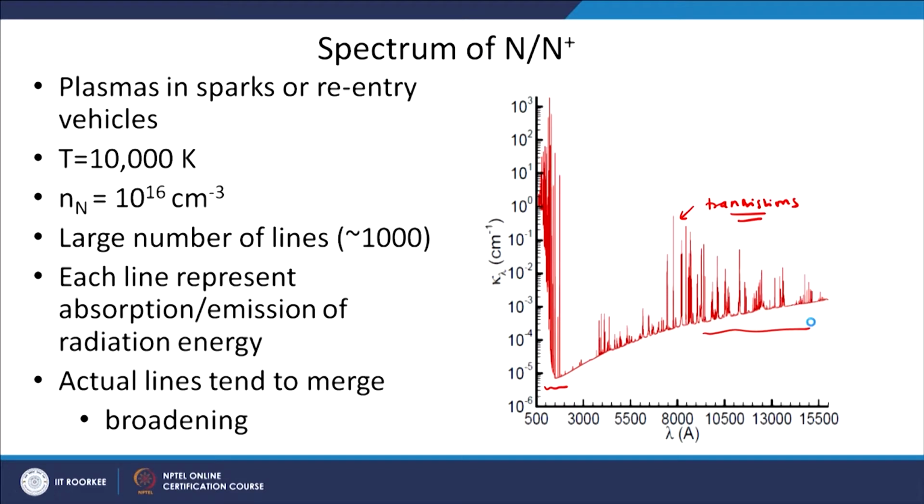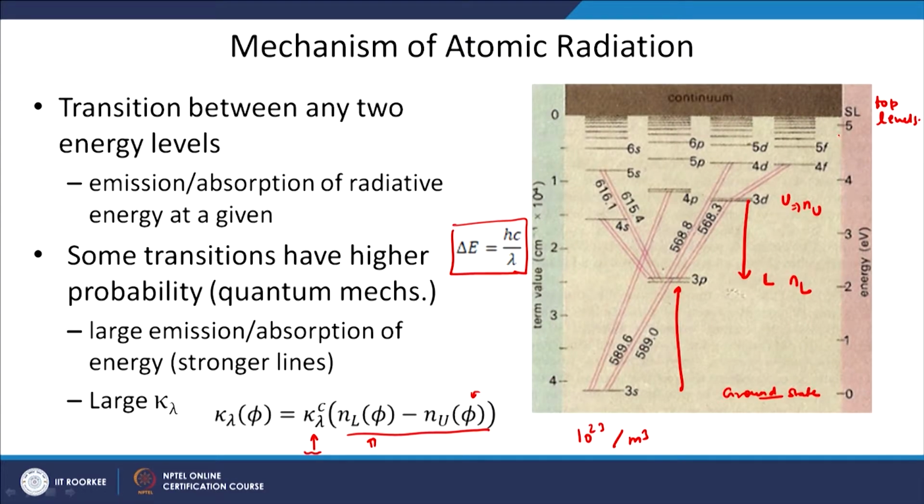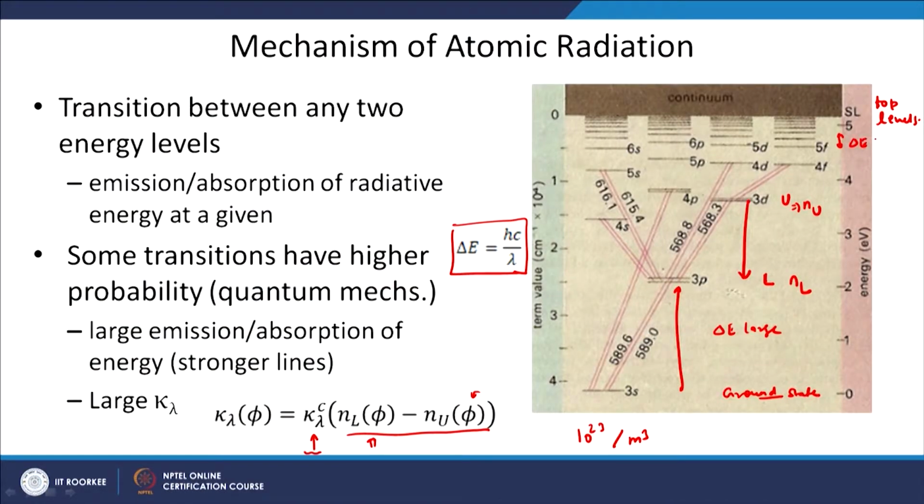So, from this you can conclude that transitions happening in upper levels will give lines in infrared, while transitions happening in lower energy states will give you energy in the vacuum ultraviolet or ultraviolet region, because the energy gap here is large. So, delta E is large here, and we will have transitions in ultraviolet and vacuum ultraviolet, while for transitions in the upper level delta E is low, and we will have lines in the infrared region.